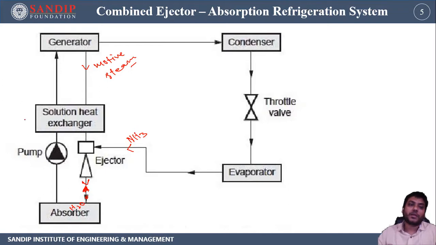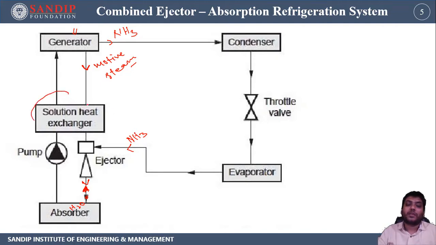and the weak solution is passed to the generator, and from the generator again the strong solution of ammonia passes over here. When you supply heat in the generator, obviously ammonia has a low boiling point, so ammonia will vaporize first and then move to the condenser. The rest of the water particles will drop down through this line and come to the absorber. Now what is the role of the heat exchanger?